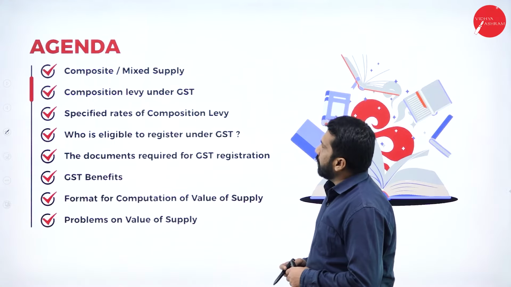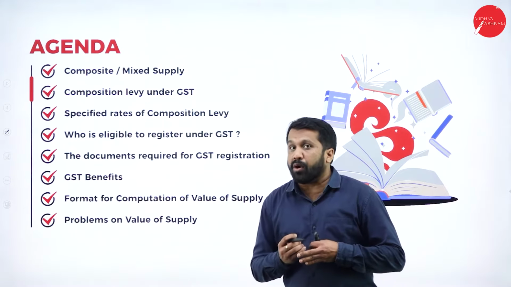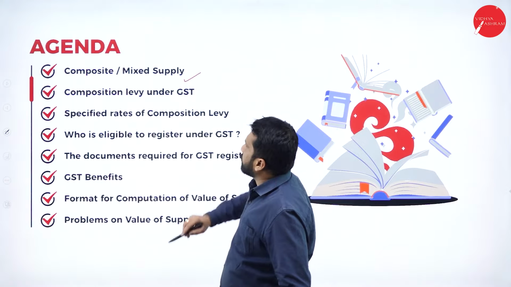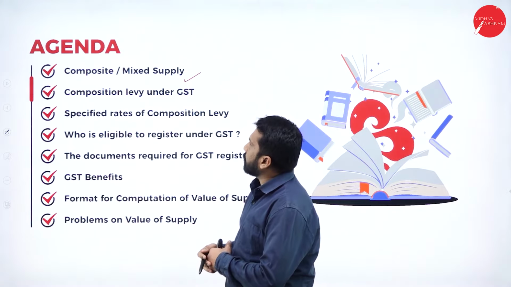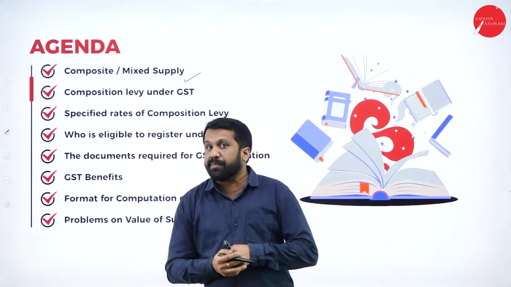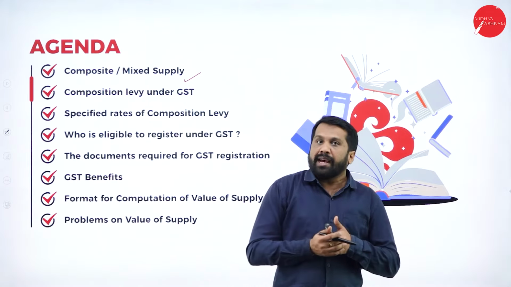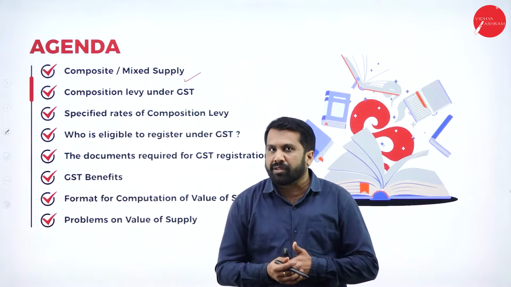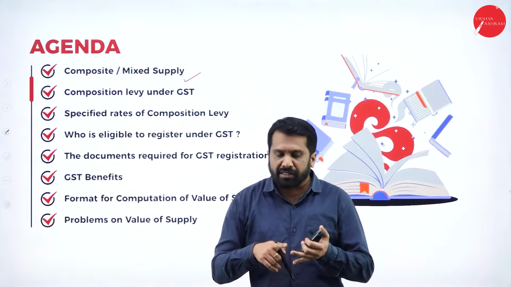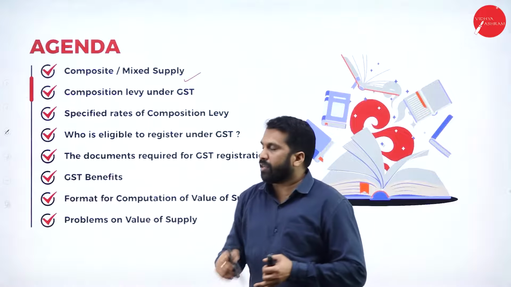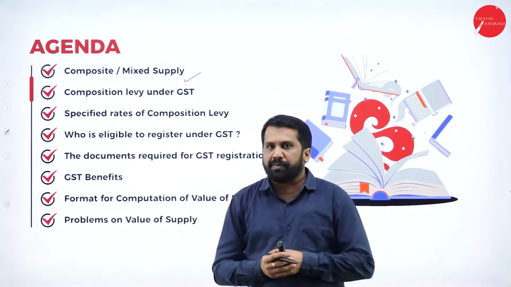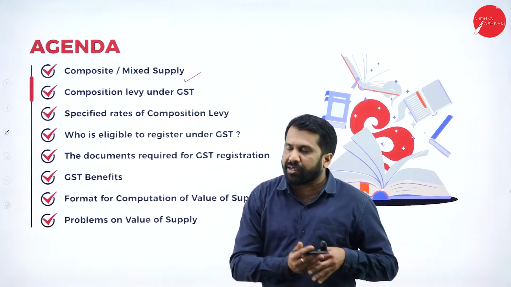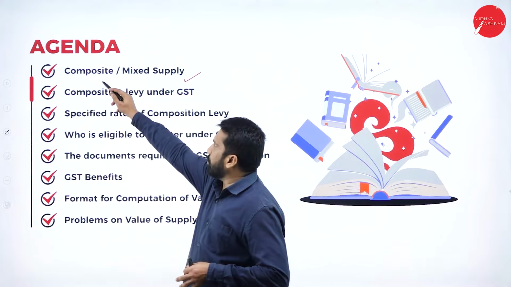Along with that, we'll do some problems on this. The practical problems will be on composite and mixed supply. Already I explained what composite and mixed supply are. Composite, always remember, goes along with a vehicle. For example, you purchase a car. Along with the car, they will give insurance and accessories. These are called composite supply. Road tax, your insurance, everything is part of your vehicle price. That is called composite supply.